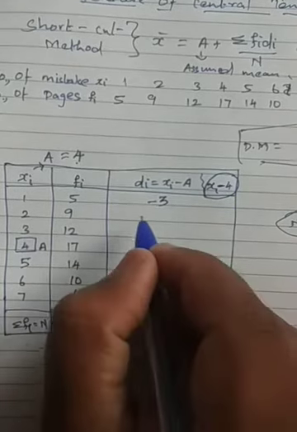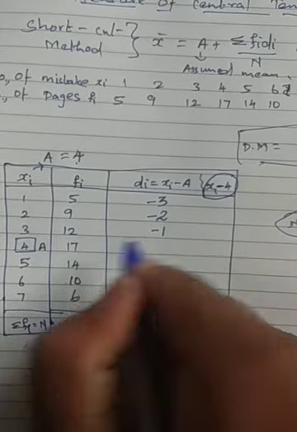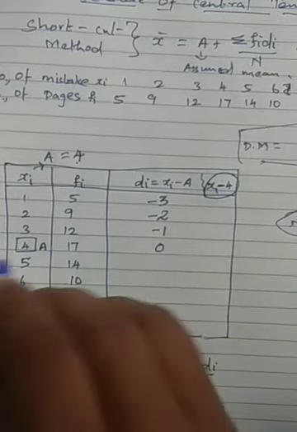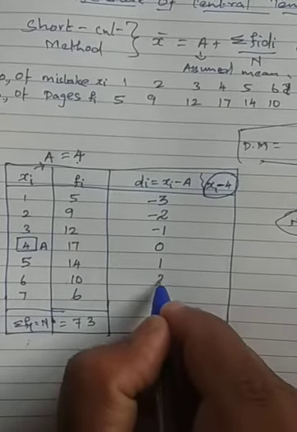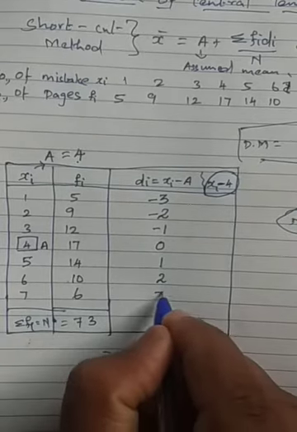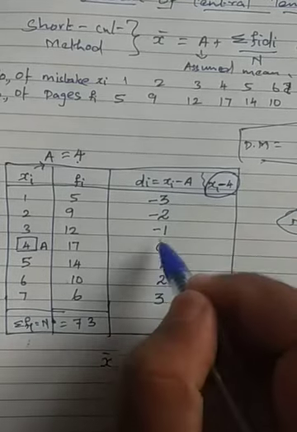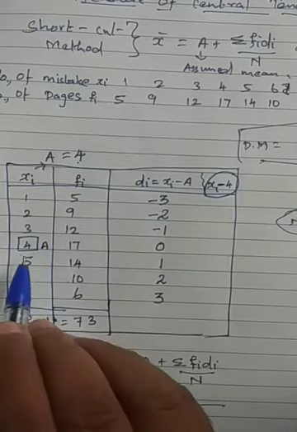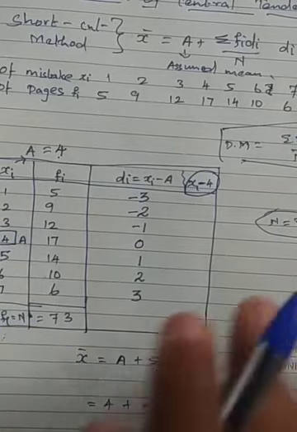Then 2 minus 4 is minus 2. 3 minus 4 is minus 1. 4 minus 4 is 0. 5 minus 4 is 1. And 6 minus 4 is 2. And then 7 minus 4 is 3. So you can see it's 1, 2, 3 here, also 1, 2, 3, but it is positive and this is negative. Definitely 0 will be there. So that is what we got here. What is the value of fi di? We will get it.